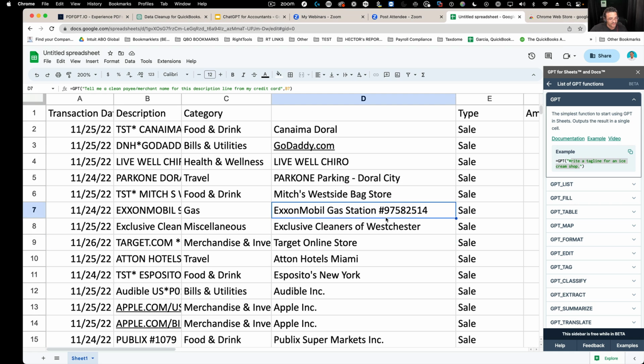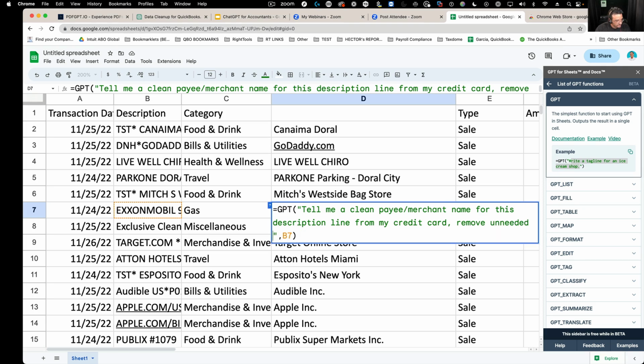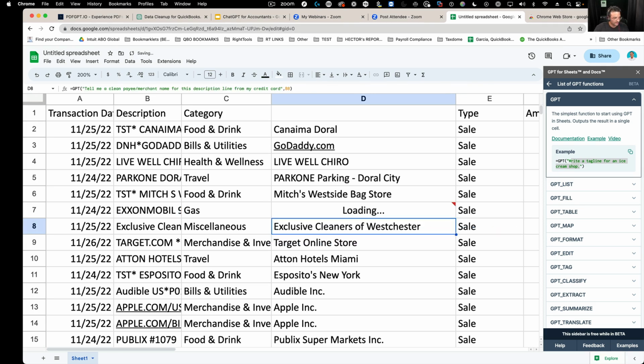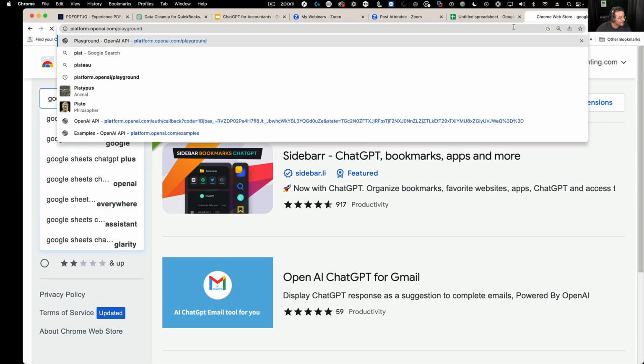Of course, I didn't say in the query itself to remove unnecessary numbers. If I were to do that, if I say comma remove unneeded numbers, and I press enter, it will recalculate, and it should remove the number for me. There you go. Boom. Okay. So you're seeing an example of two different approaches to being able to do that. Now, a lot of people are going to ask me, wait, hold on, how do you even know what ChatGPT is going to cost you when using apps like this.